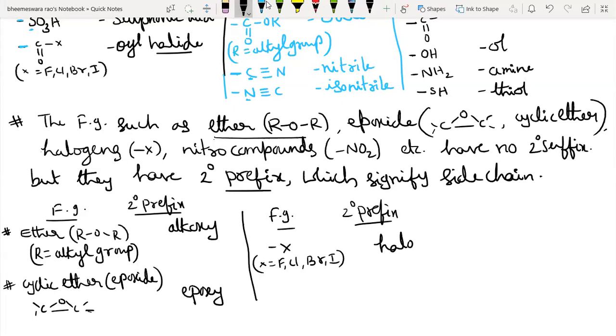Since these are prefixes, the hyphen should be followed by the prefix name. Similarly, NO2 is nitro.